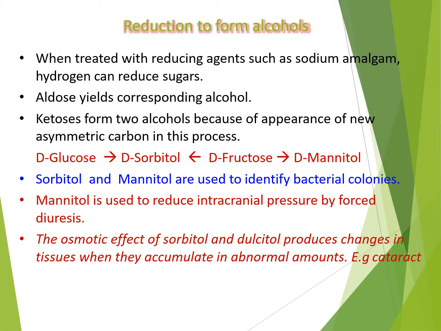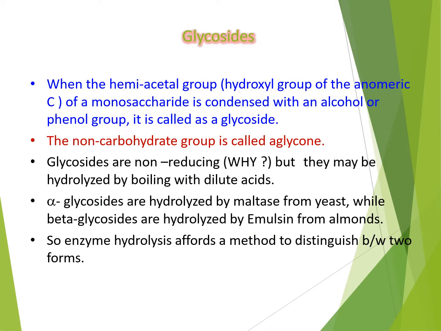Here the sorbitol and mannitol are used to identify bacterial colonies, and you can study the role of these alcohols in bacterial identification in upcoming years. And mannitol is used to reduce the intracranial pressure by forced diuresis. The osmotic effect of sorbitol and dulcitol produces changes in the tissues when they accumulate in abnormal amounts, for example in cataract formation.